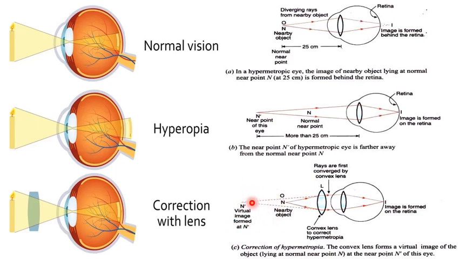So how can you know what is the focal length that is required? You should know the formula, that is the lens formula, to find out the suitable power depending upon the near point of the hypermetropic eye. So this is about hypermetropia, where the image is formed behind the retina and we are using a convex lens to make the virtual image form at N dash, the near point of the hypermetropic eye, so that the image can be focused on the retina properly. So how to find out the suitable focal length? You will know that now.